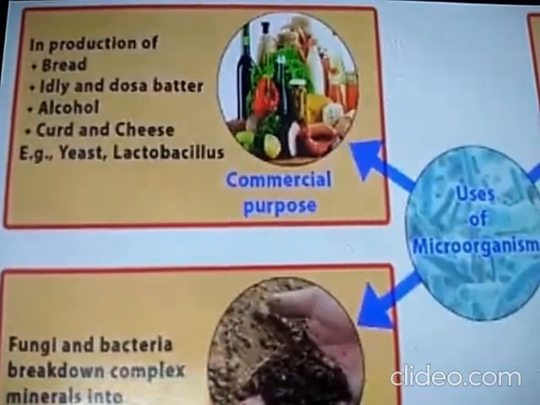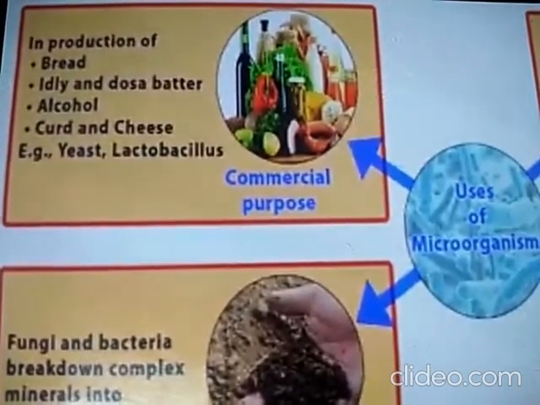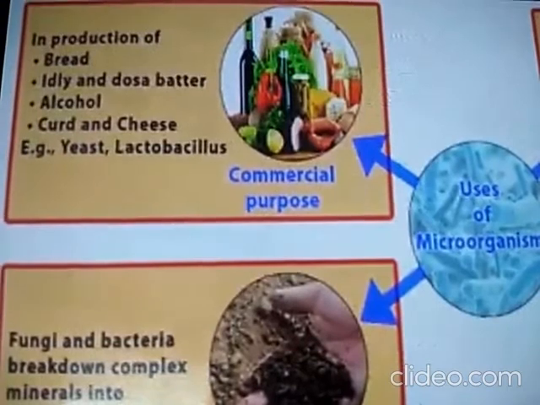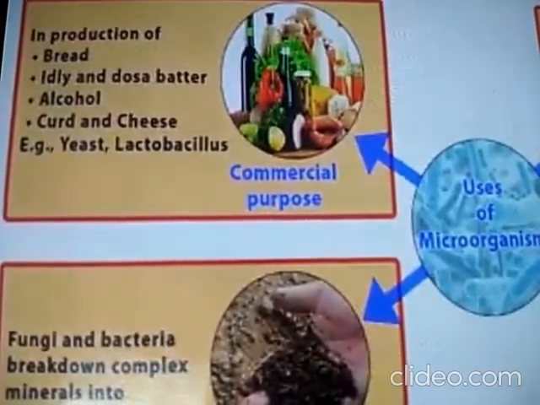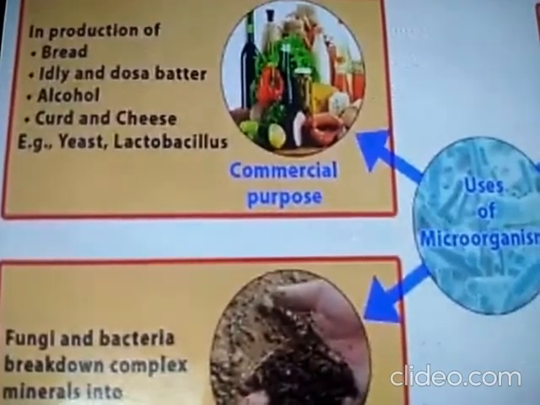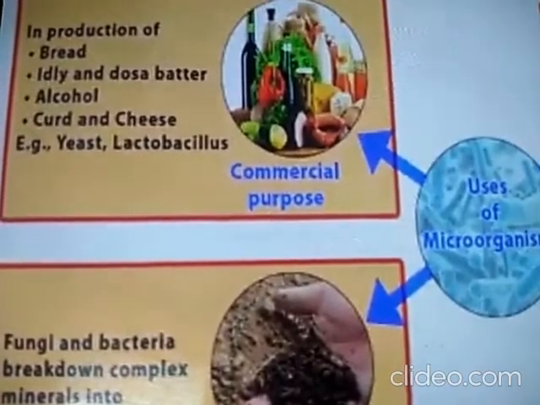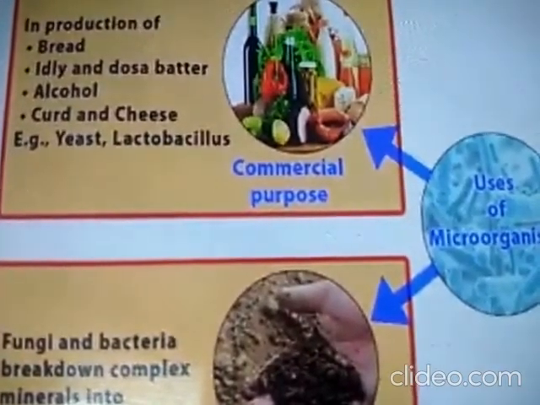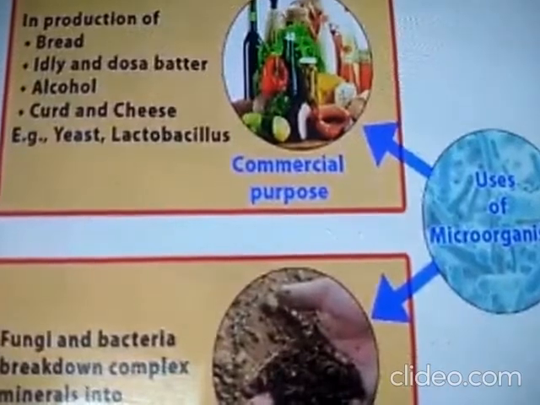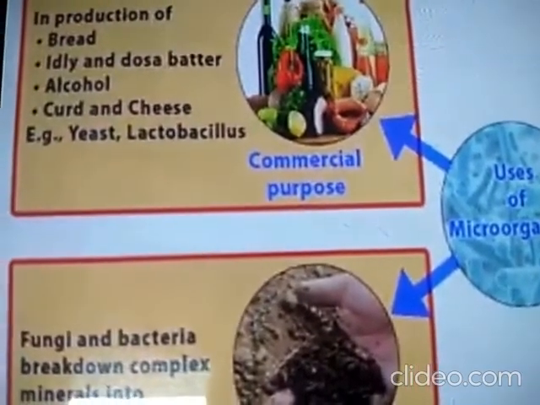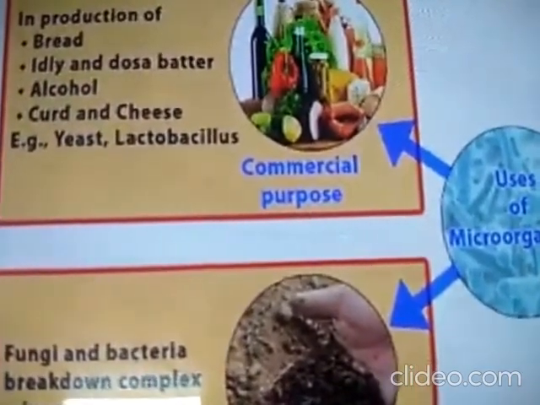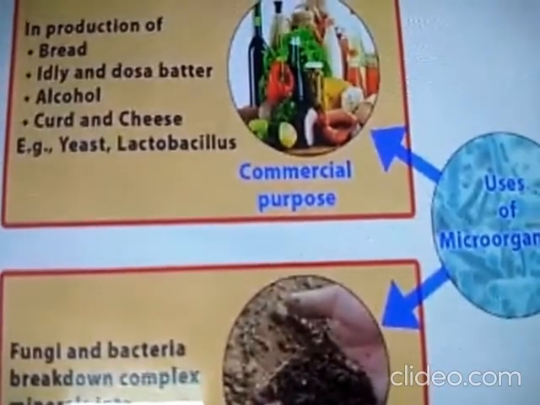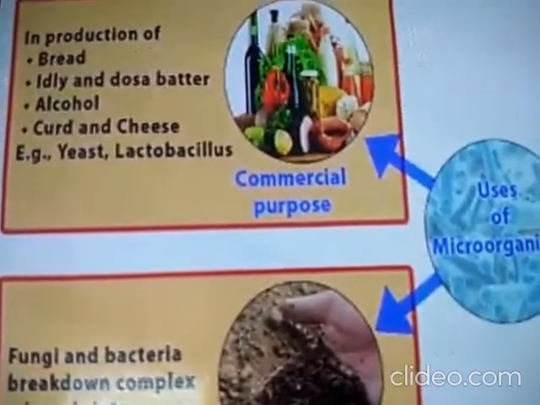Even to prepare alcohol. For example, you mix water with sugar and keep it for some time, means 4 to 5 hours. You can see the smell changes. The changing of the smell is nothing but the fermentation. What is known as fermentation means it is changed, and from that they make the alcohol.